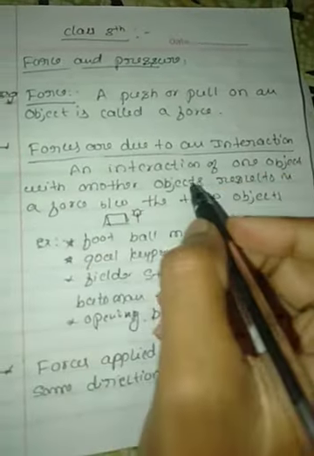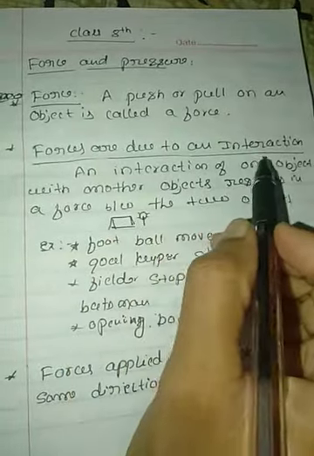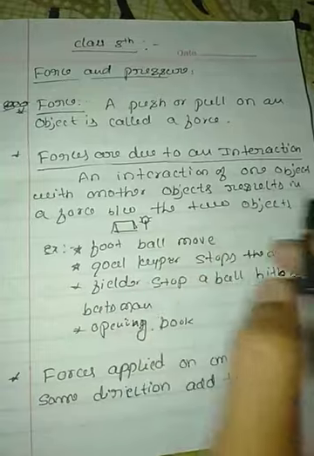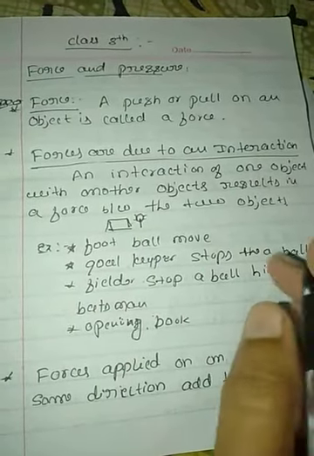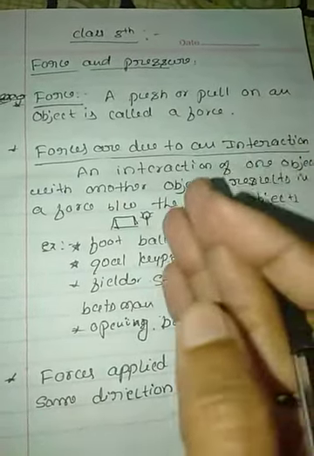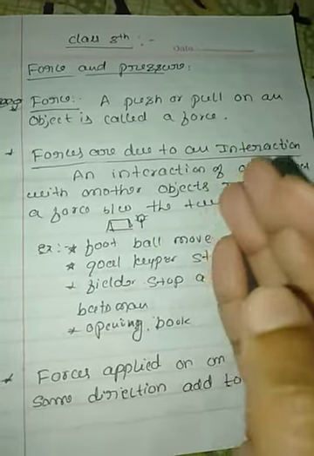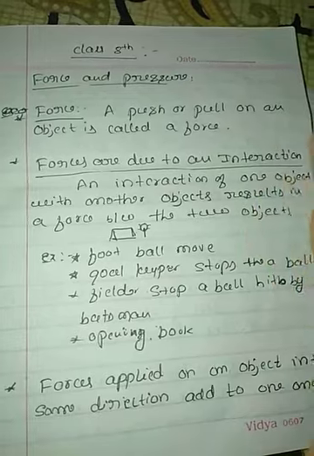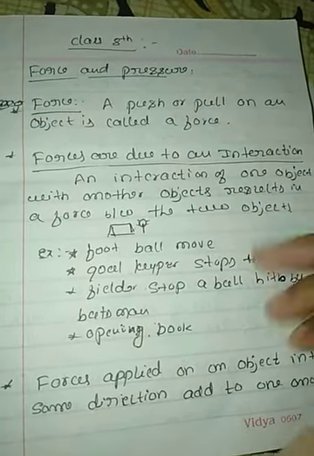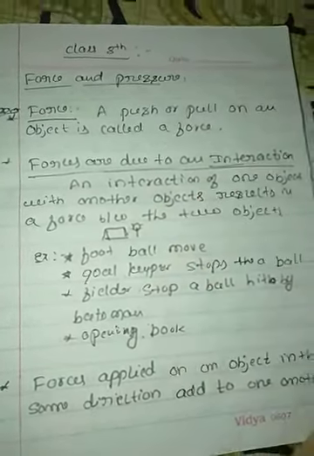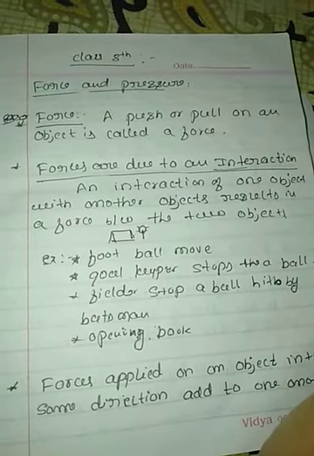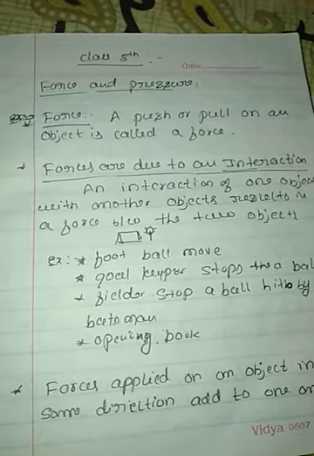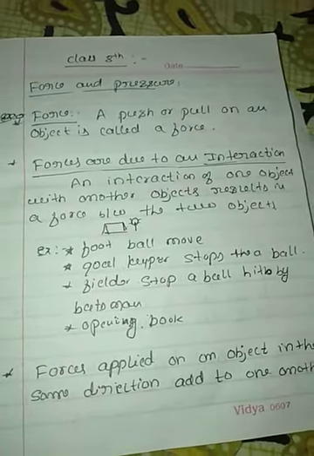An interaction of one object with another object results in a force between the two objects. So the forces are mainly due to interaction between two objects. Remember that forces are due to interaction between two objects.